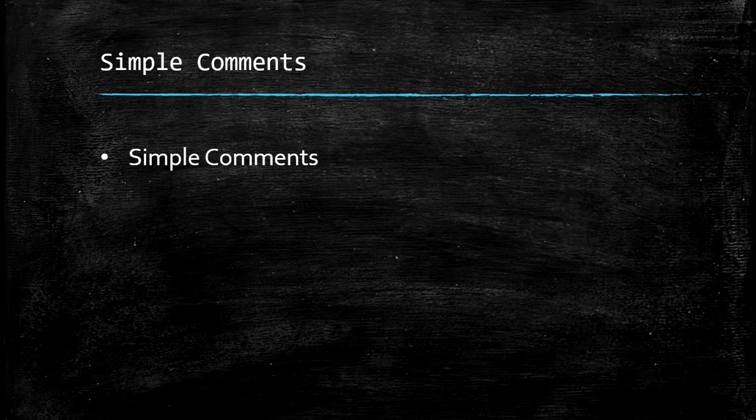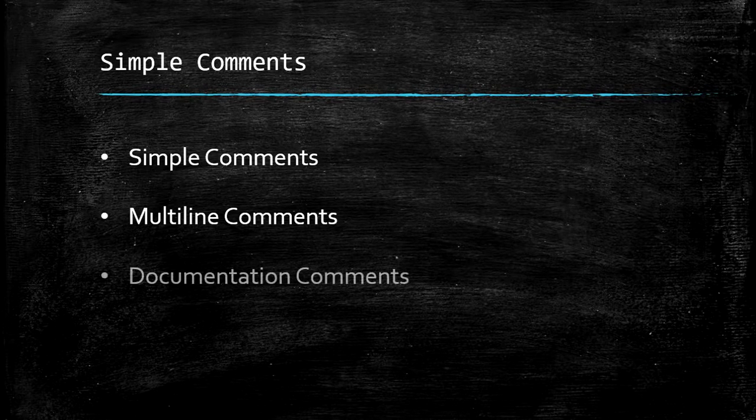So, how can we write comments in C#.NET? We can write comments in three ways. First one is simple comments or one-line comments. Second one is multi-line comments, and third one is documentation comments. Okay, let's look at how we can write them.